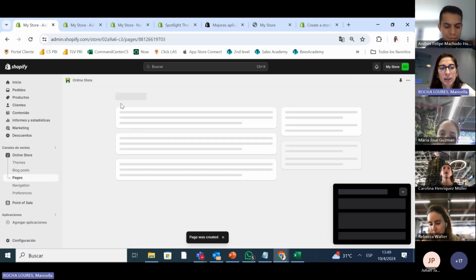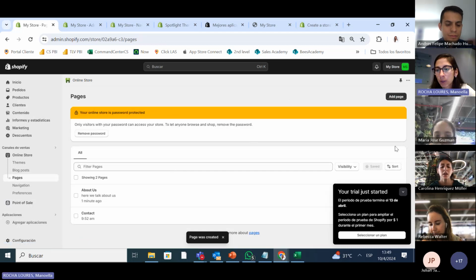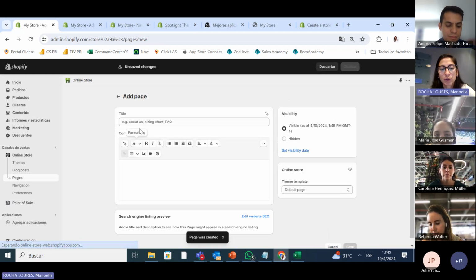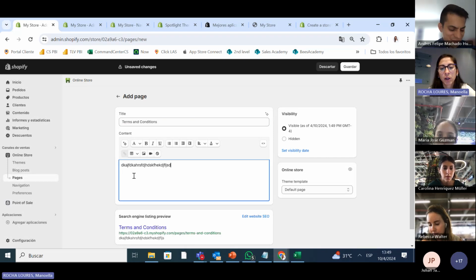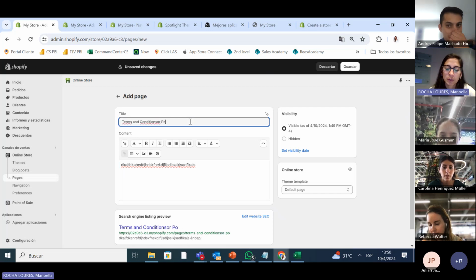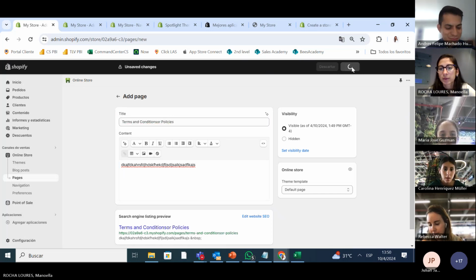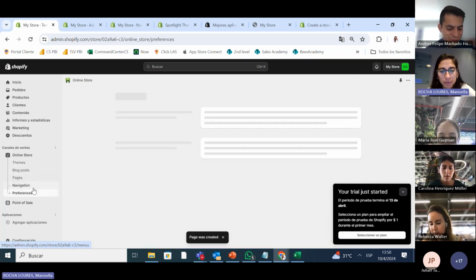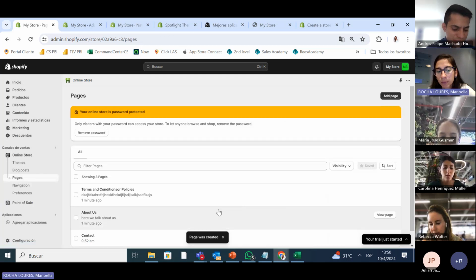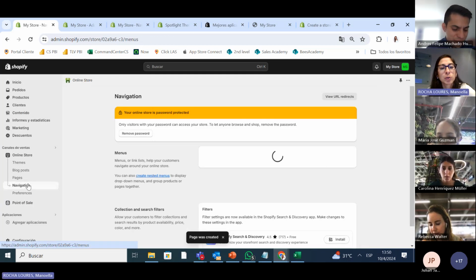We save that page. Now we're going to add a page that's going to be called terms and conditions. By law, you have to have this page. It tells you all that the law in each country says, and the return policies, all the policies actually. We call it terms and conditions or policies. And we keep adding the pages we need, okay? Apart from our home page. Now, we're gonna go to navigation.